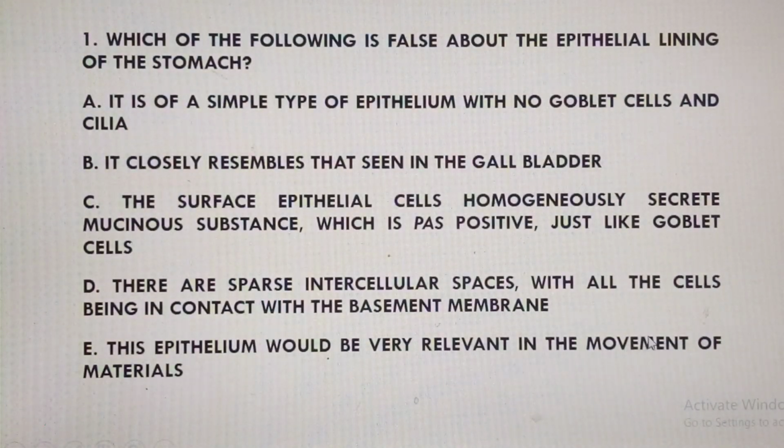So we begin with question number 1, and question number 1 says, which of the following is false about the epithelial lining of the stomach? Option A says, it is of a simple type of epithelium with no goblet cells and cilia. Yeah, this is a very true statement. You get to know that the stomach is going to have a simple type of epithelium. It's going to actually be simple columnar epithelium. It's not having any goblet cell as well as any cilia.